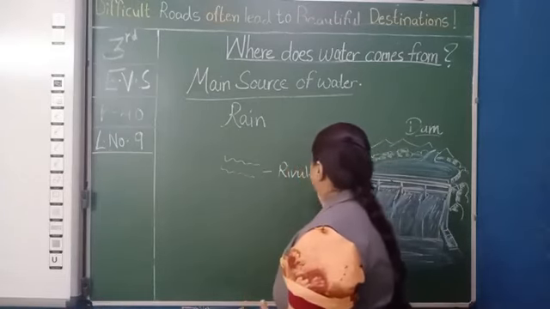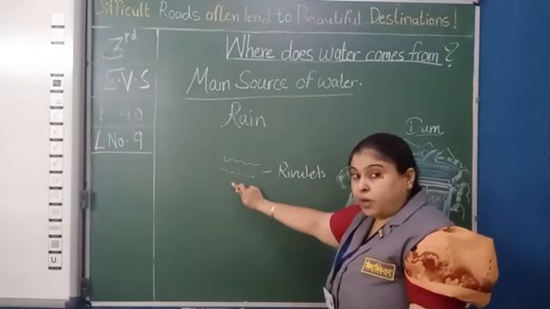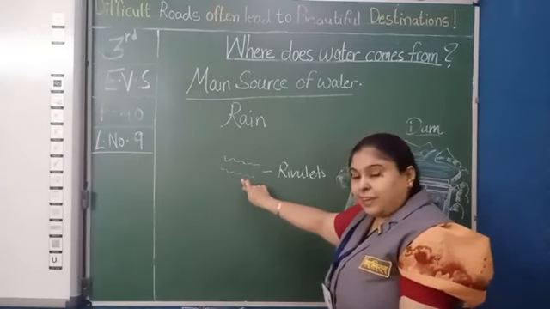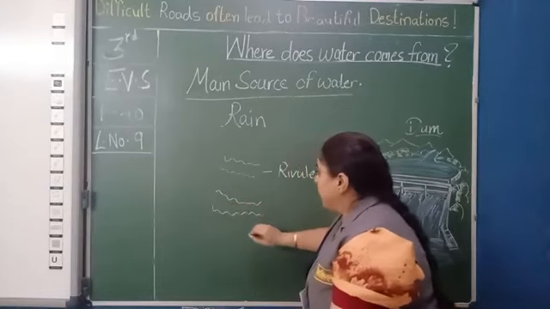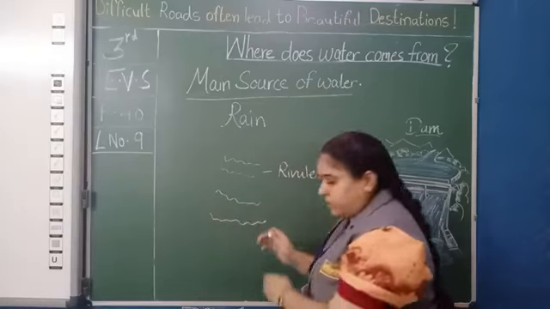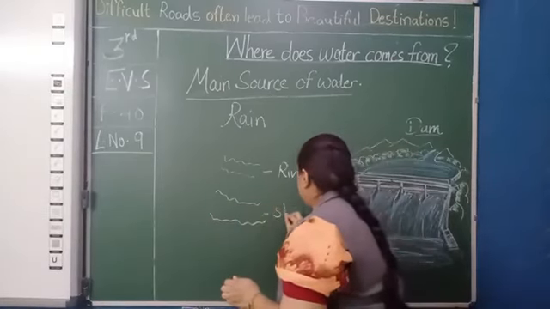A rivulet is a small stream, which means a stream will be bigger than a rivulet. It's a narrow, smaller river. This is a stream.